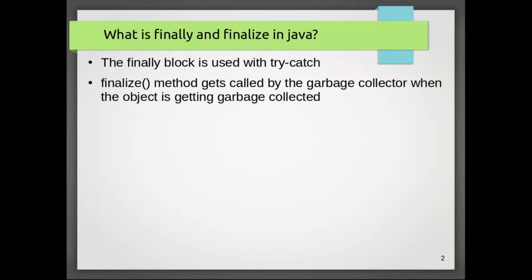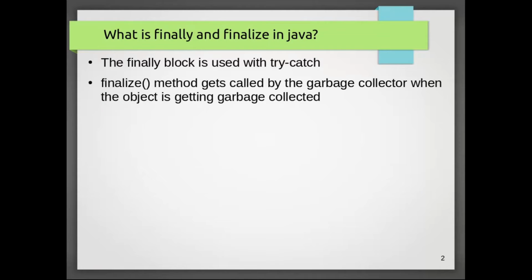So let's start with our first question: what is finally and finalize in Java? To answer this question we can say that the finally block is used along with the try-catch block. Guys, we always get confused with these two keywords, but the finally block is used in exception handling, where it will be executed every time, whatever the failure is.